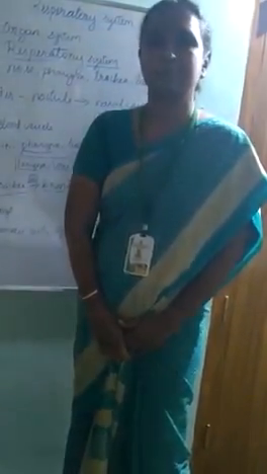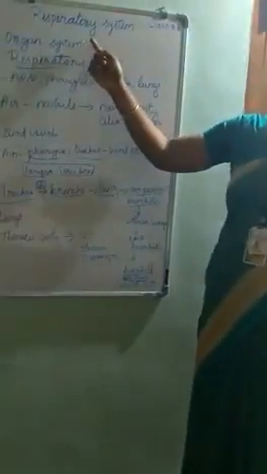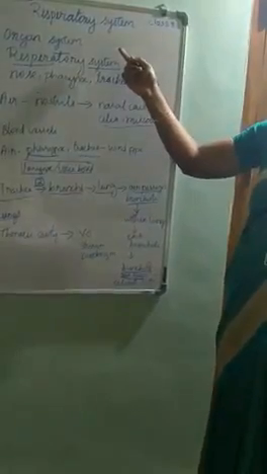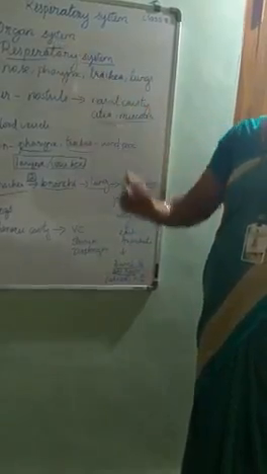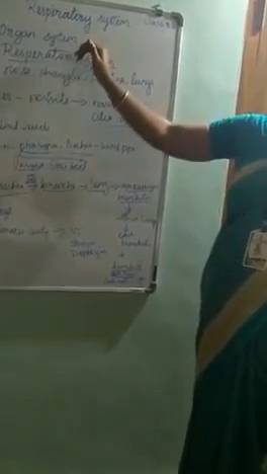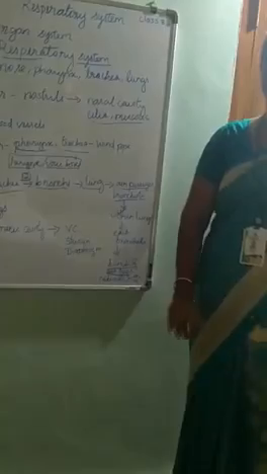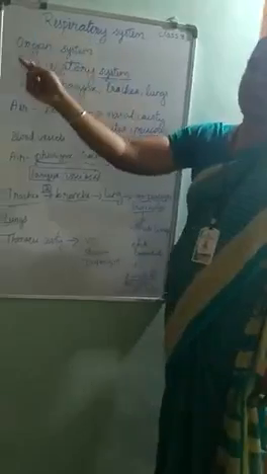is called as organ. So next, organ system is nothing but when a group of organs function together and perform a particular function, then it is called as an organ system. So we have learned about what is an organ system, and can you give me some examples of organ system? Yes, very good. Circulatory system, cardiovascular system, digestive system, and one of the example is respiratory system.